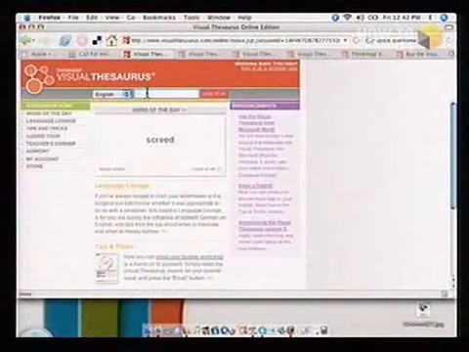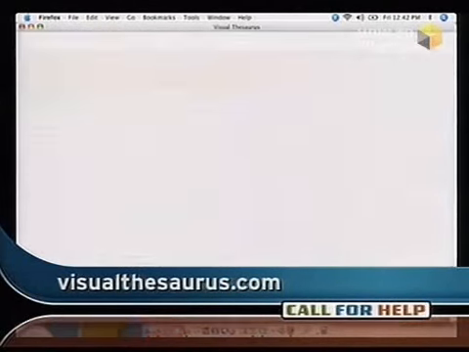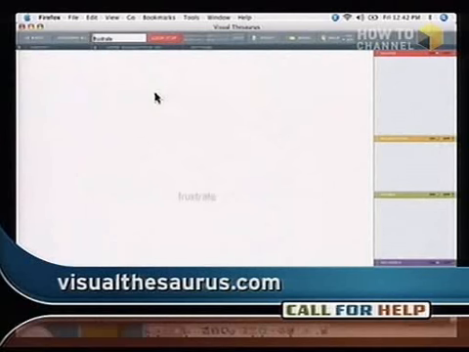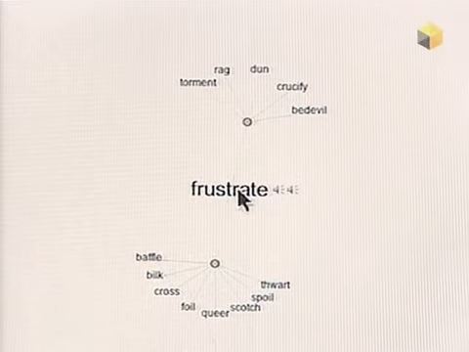So here we are at Visual Thesaurus. Leo, I'll let you pick a word. Frustrate. I don't know why I thought of that. So we'll click return. But I think that might have a lot of cognates. Okay, so do you see how that popped up like that? There's a bunch of different things. So if we want to explore, frustrate is the word that you looked up.